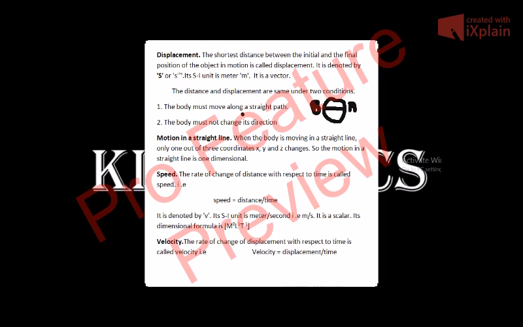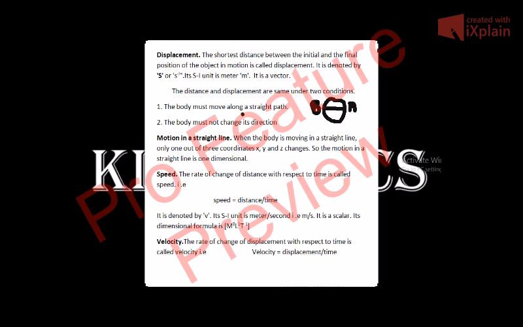Its SI unit, as you can calculate from the above formula, that speed is equal to distance by time. The SI unit of distance is meter and the SI unit of time is second. So the SI unit of speed will become meter per second.